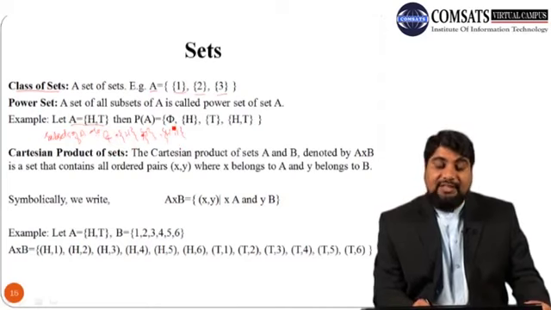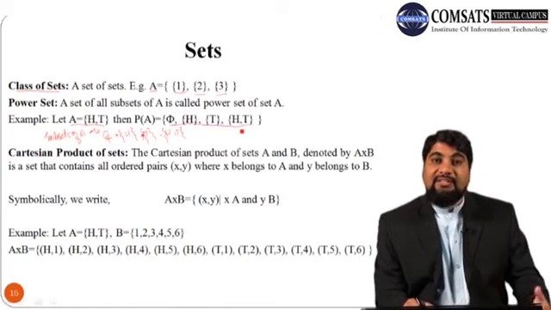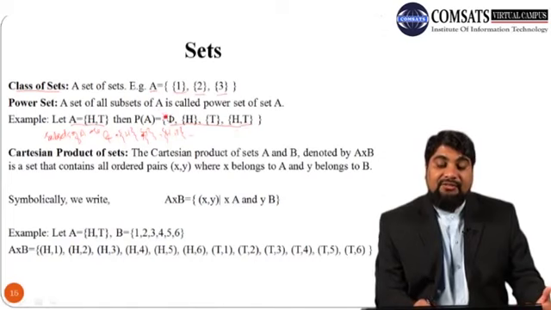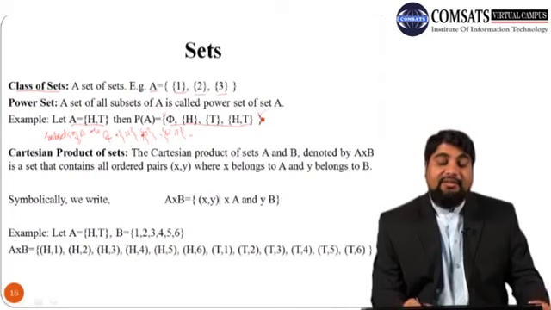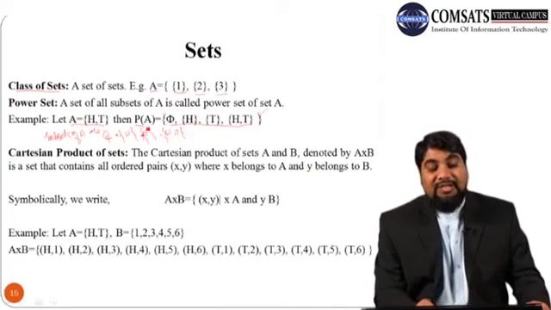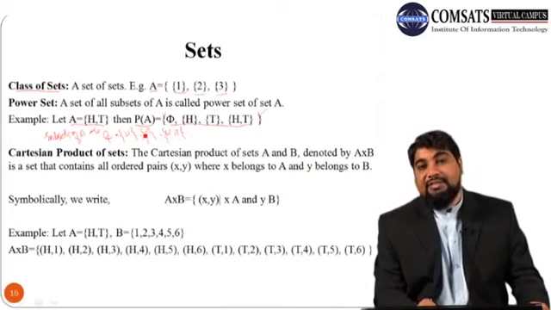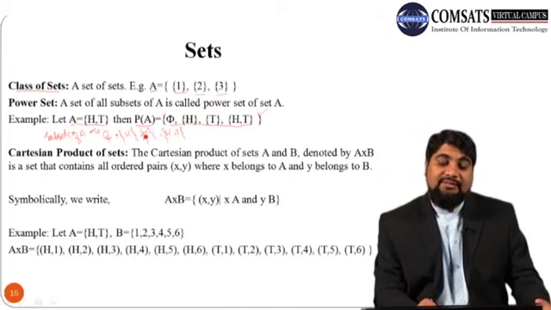So if we construct a new set with these elements, which are subsets of set A, we start a curly bracket here and close it here. This is called P of A. P of A is the power set of set A.